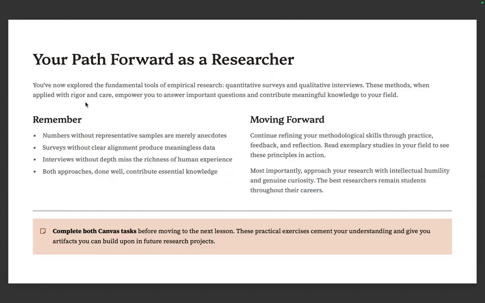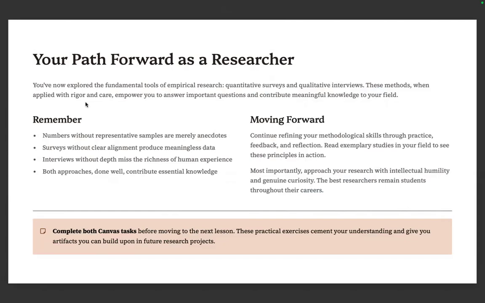I know. Most importantly, approach your research with intellectual humility, with genuine curiosity. The best researchers remain students all their lives.